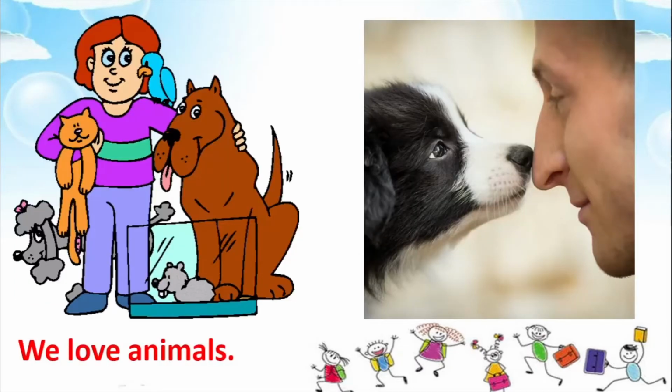Now children, we love these animals, isn't it? Whether it is a pet animal that we have at home or the animals which we see around us, many of us are animal lovers. We do not harm these animals, and you shouldn't harm the animals. If you see a small puppy on the road, you should never take a stone and pelt it, or throw a stone at some animal, because they also feel pain like us.